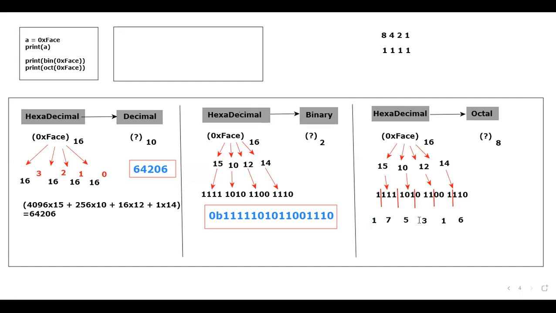Now observe properly. Please tell me the output. I want you to respond. Please put together all these things and tell me the output. What is the output? It is pretty simple. I hope people will easily be able to get the output. I'll just consider that to be 0O. See here, 0O 175316. I would like to change the color of that.